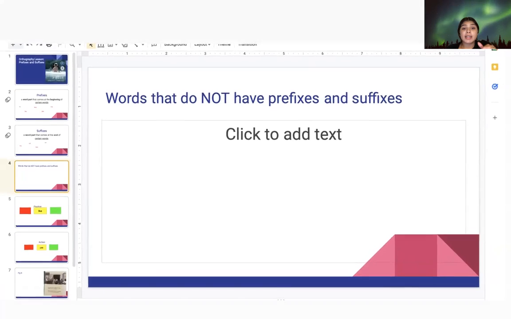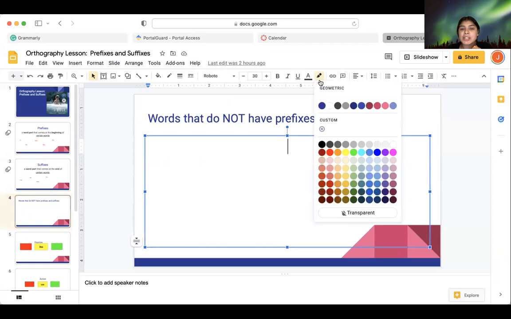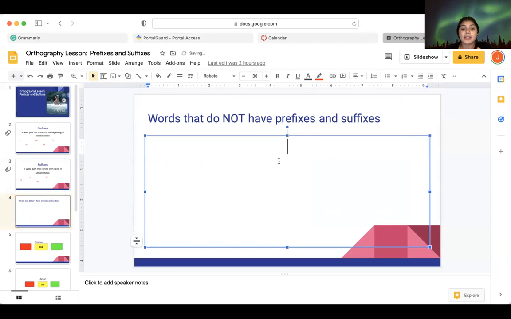So let's add words. What are some of our CVC words that we've been seeing in class? I'm going to change it to red. So dog, cat, mat, rat.